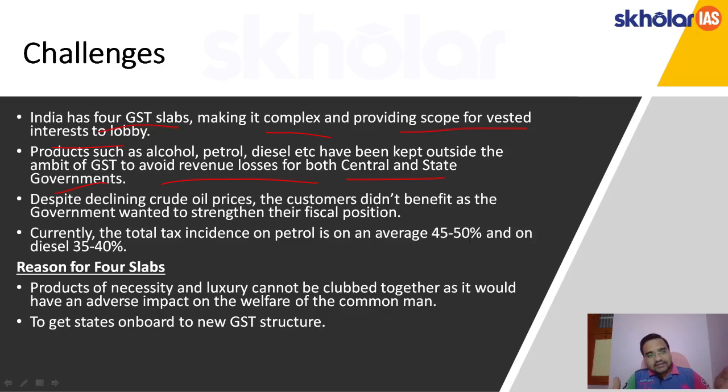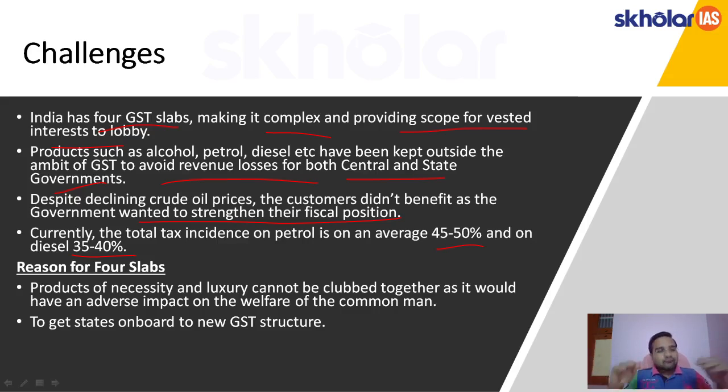But despite that decline, the customer didn't get the benefit because the government wanted to strengthen its fiscal position. Currently, the tax on petrol is an average of 45 to 50%, and on diesel it's about 35 to 40% of taxes levied on petrol and diesel respectively.